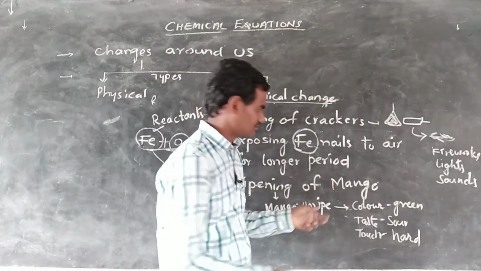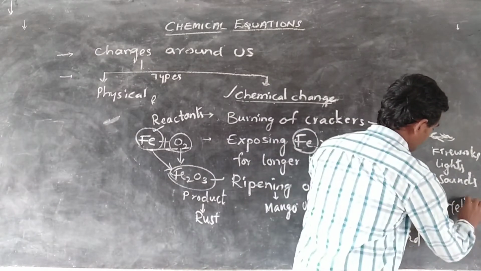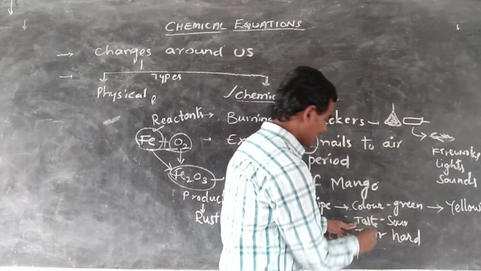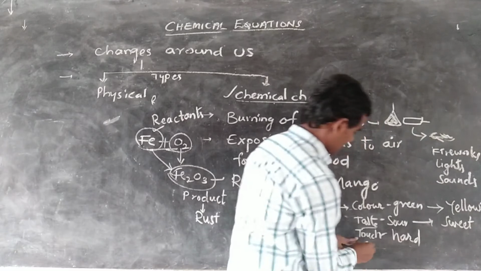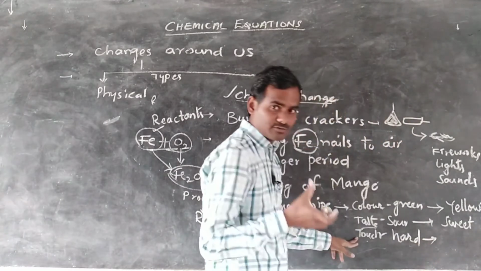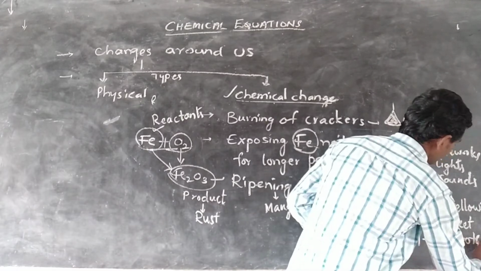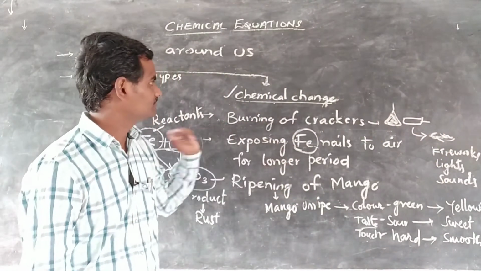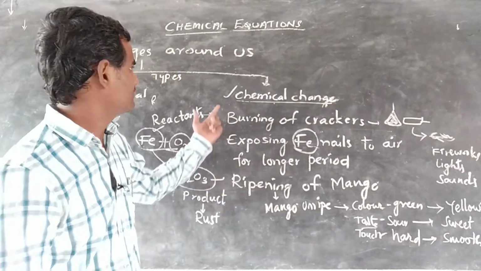After ripening, the mango changes its color. Green color changes to yellowish or orange, and the taste also changes to sweet. And if you touch the mango fruit, it is somewhat smooth when compared to unripe mango. So like this, there are some changes in the ripening of mango. This is also one of the examples of chemical change.